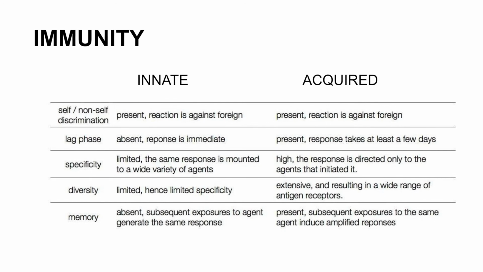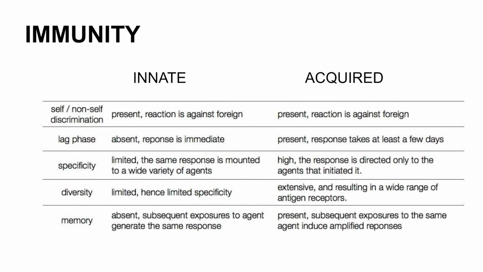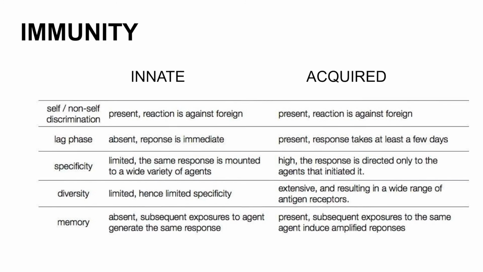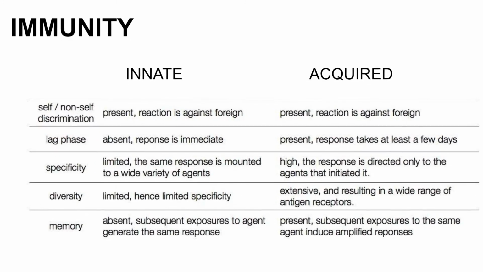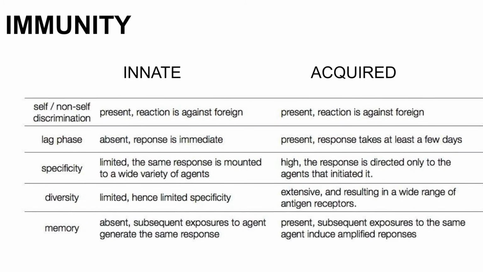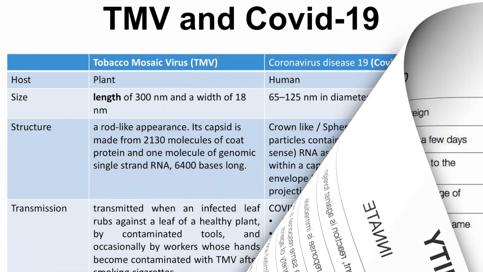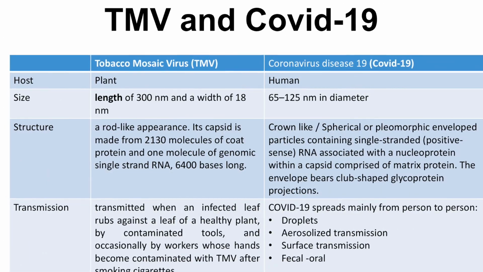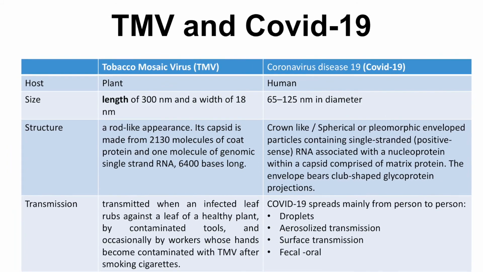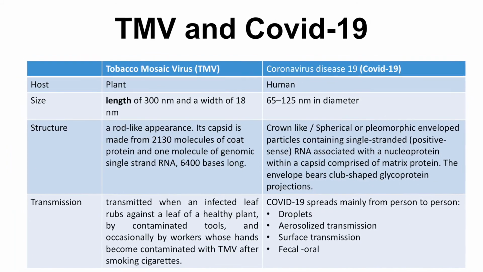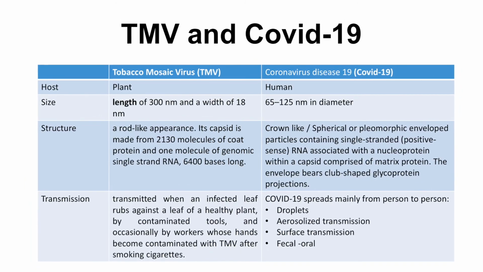All cellular life has some type of immune system that can prevent infection by viruses or promote recovery after infection. There are essentially two types of immunity: innate and acquired. This is the difference between innate and acquired. Now, the final subtopic is the difference between tobacco mosaic virus and coronavirus COVID-19. You can see the differences between the two viruses.